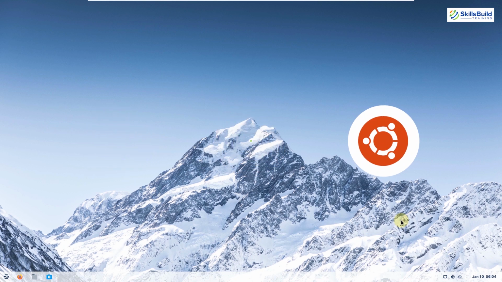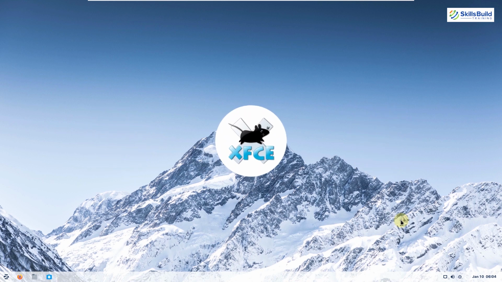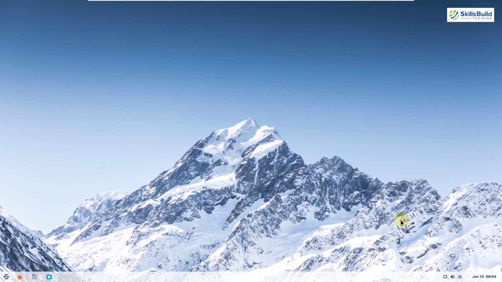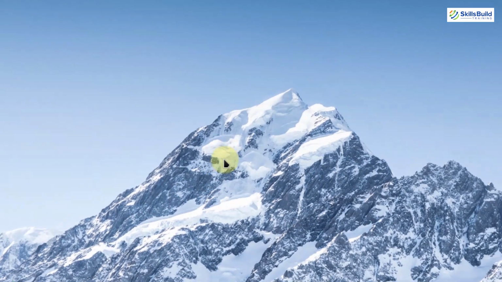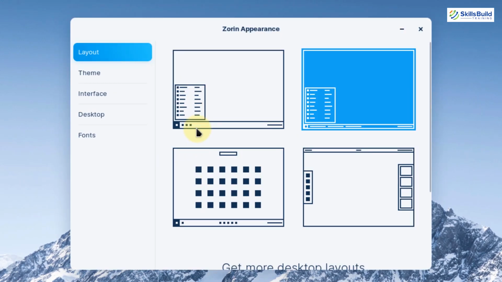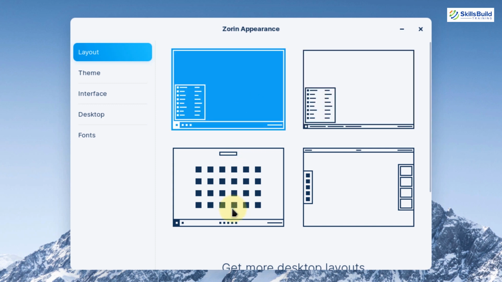Other than GNOME, you can also have the XFCE desktop environment in this Linux distribution. This distribution is one of the most beautiful Linux distributions that you can find. The interface is very good looking and the desktop is very clean. It also allows you to do a lot of customization in terms of user interface, having different backgrounds and choosing different themes. Zorin is one distro that allows you to customize the system interface and layout.